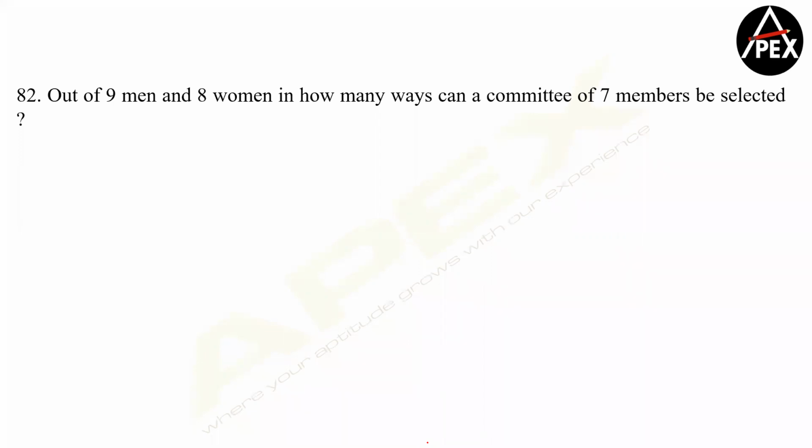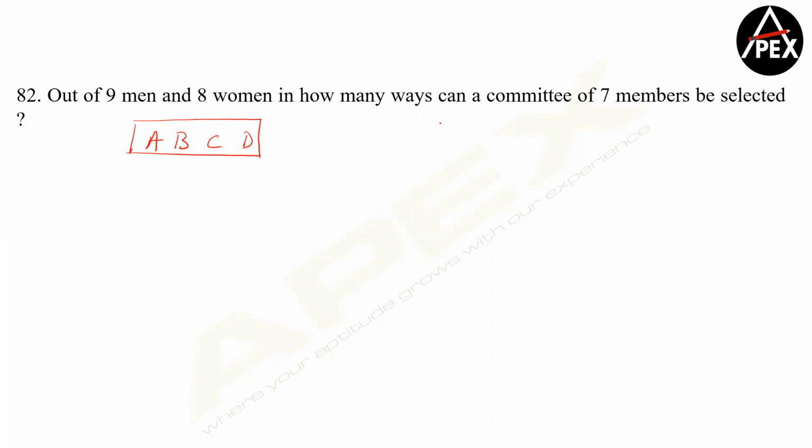Yeah, so out of 9 men and 8 women. Now, when I'm selecting a committee, guys, please remember I'm not arranging, because I'm just choosing. Suppose I'm telling you A, B, C, and let's say D. What is the difference between arrangement and selection?